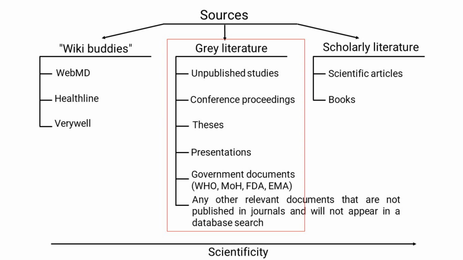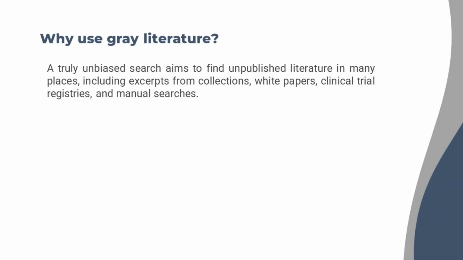Gray literature includes unpublished research, preprints, conference proceedings, dissertations, presentations, government documents, and other relevant materials that aren't published in scholarly journals and don't appear in database searches. Why use gray literature? A truly unbiased search aims to find unpublished literature in many places, including excerpts from collections, white papers, clinical trial registries, and manual searches. It's important to include gray literature because it may contain vital insights that haven't yet made it into traditional publications.